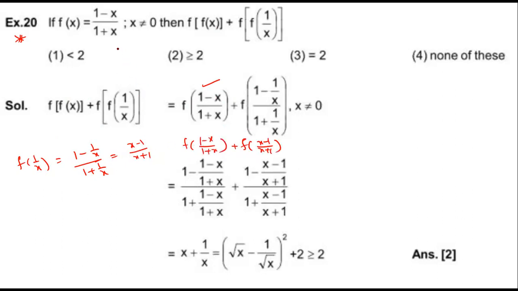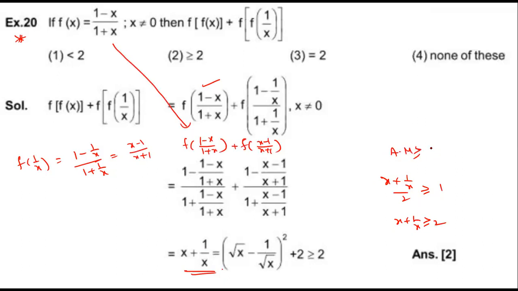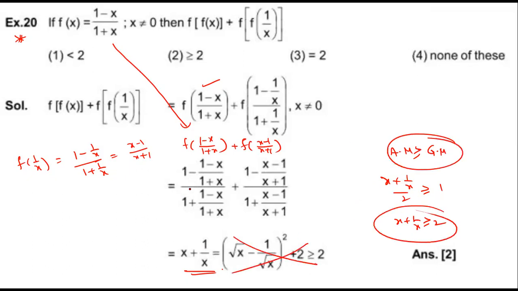Now put these values in the given conditions. Replace x by the whole part and simplify. We are getting x plus 1 by x. So dear students, (x plus 1 by x) by 2 is greater than or equal to 1. How? AM is greater than or equal to GM. This much is not required directly. Always option 2. Use directly AM is greater than or equal to GM.